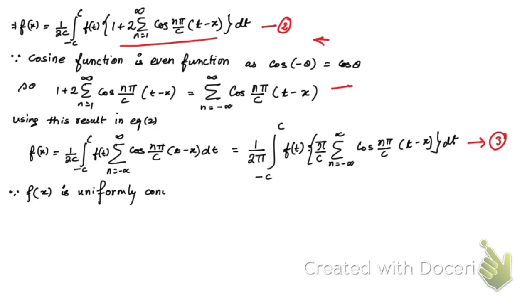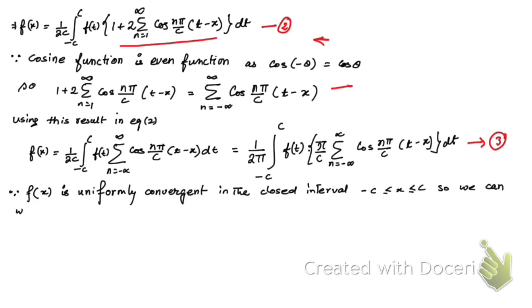It must satisfy this condition: f of x must be uniformly convergent in the closed interval, that's minus c to plus c.